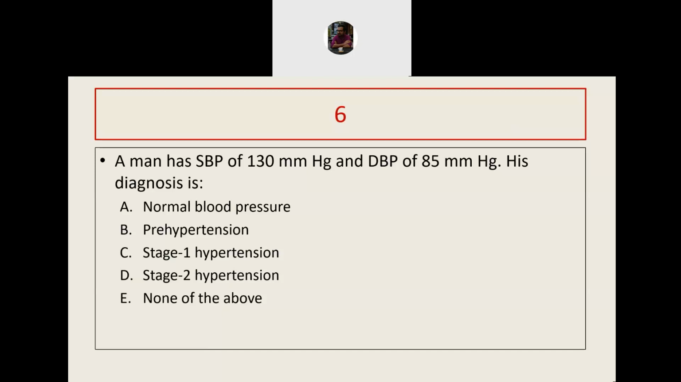Wonderful. The answer is prehypertension. So this is a patient of prehypertension. What will be the diagnosis in this case? Very good. As the diastolic BP is in stage 2, so this is stage 2 hypertension.